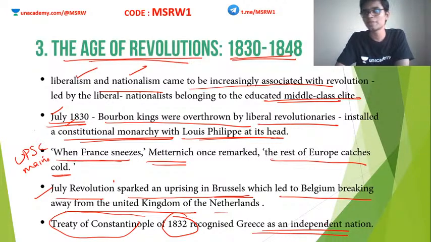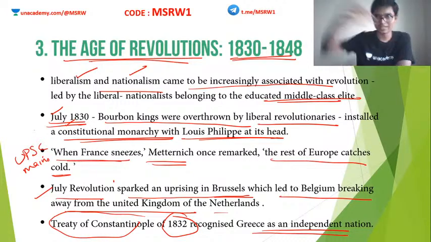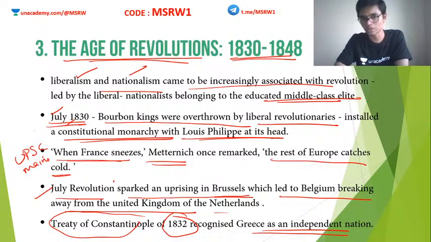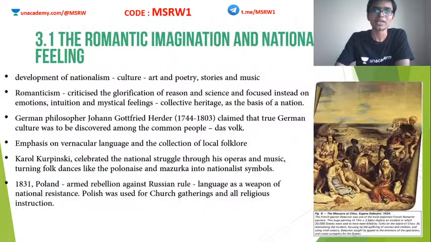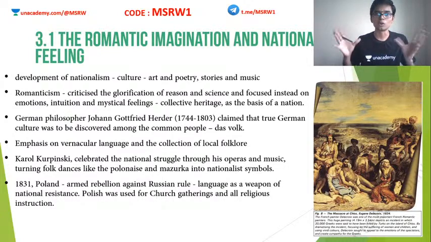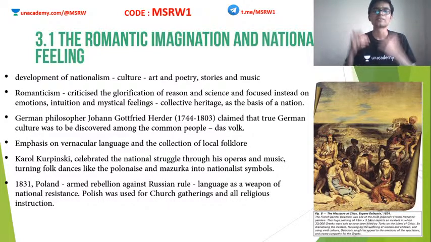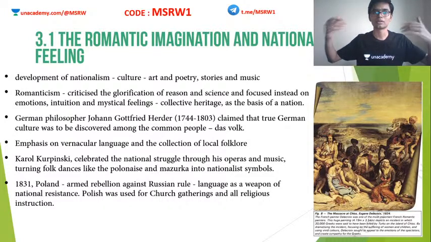Okay, Greece was actually part of the Ottoman Empire at that time, but again they were also getting inspired by the French happenings of 1830. There also rebellions happened, and eventually Greece managed to get independence from the Ottoman Empire based on the Treaty of Constantinople.